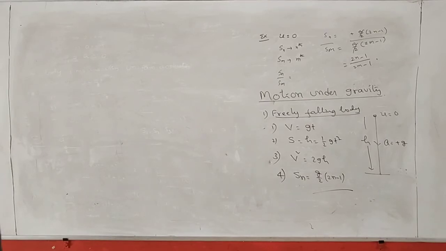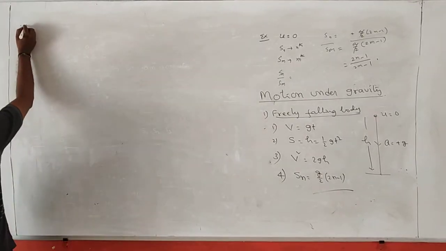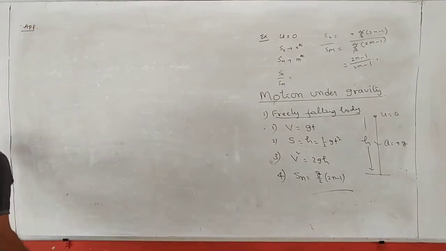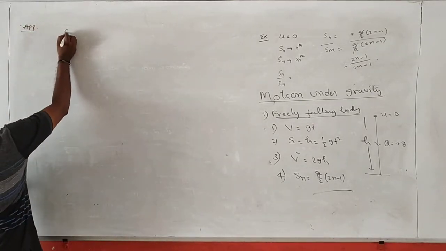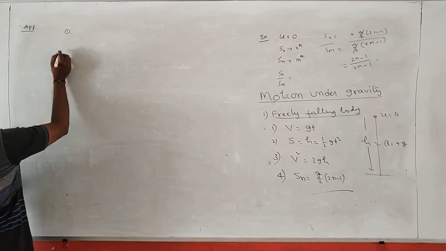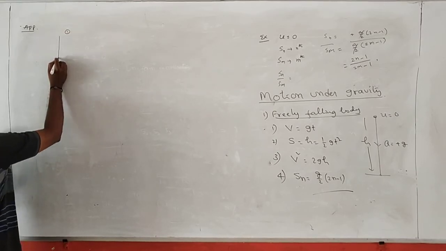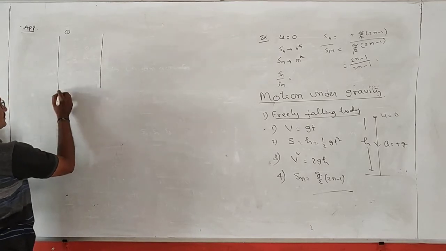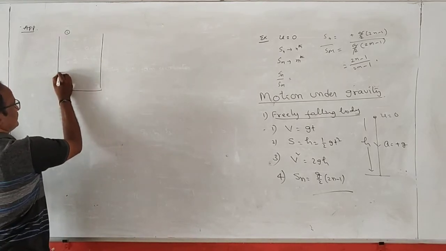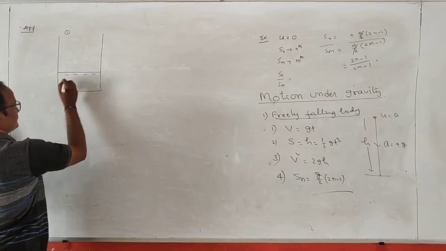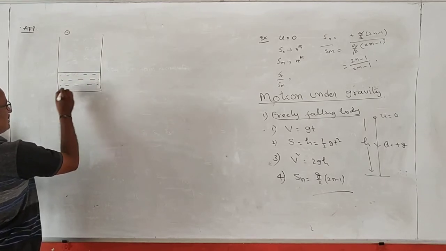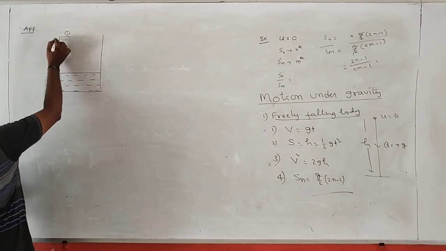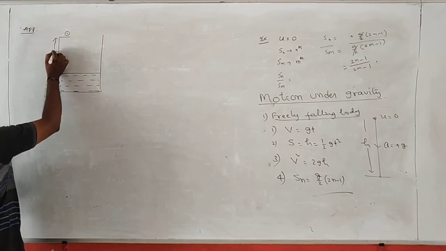See here, there is the application for freely falling bodies. Like a stone is dropped into a well. It is a well. This is the water surface. Depth of the water or water surface from the top of the well is equal to h.